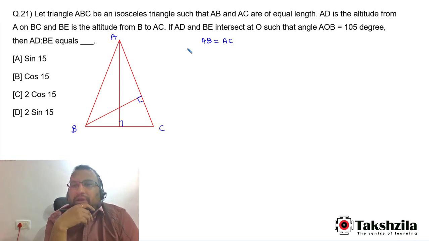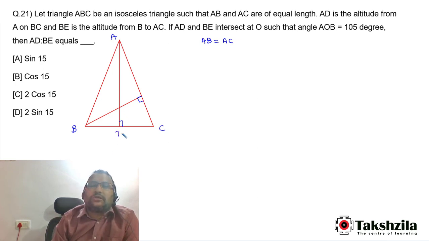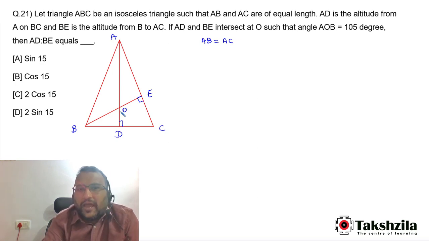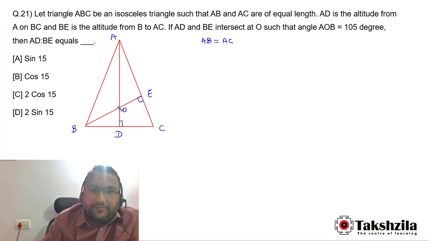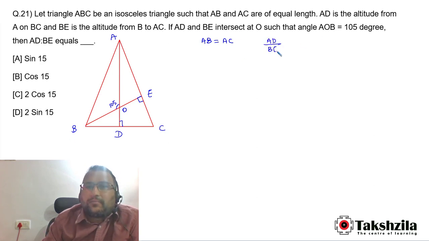This is the isosceles triangle. AD is the altitude from A to BC, and BE is the altitude, means this point is D, this point is E. They intersect at point O, such that angle AOB is equal to 105 degrees. This angle is equal to 105 degrees. Then we need to find the ratio of AD and BE.